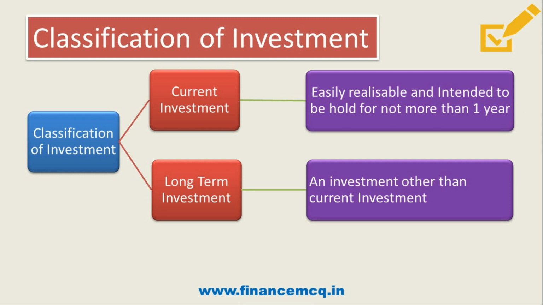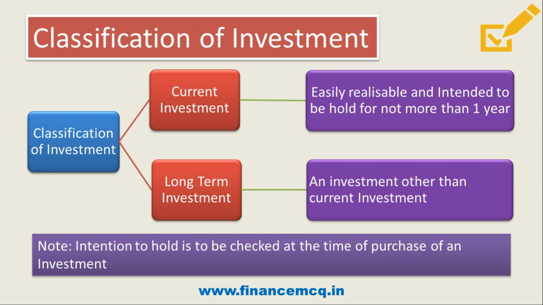So friends, I hope the classification is very easy to remember. Current investments are investments which are easily realizable and intended to be held for not more than 1 year, whereas long-term investments are other than current investments. So if the investment holding period is more than 1 year, then it will be your long-term investment. And friends, the intention to hold is to be checked at the time of purchase of an investment.